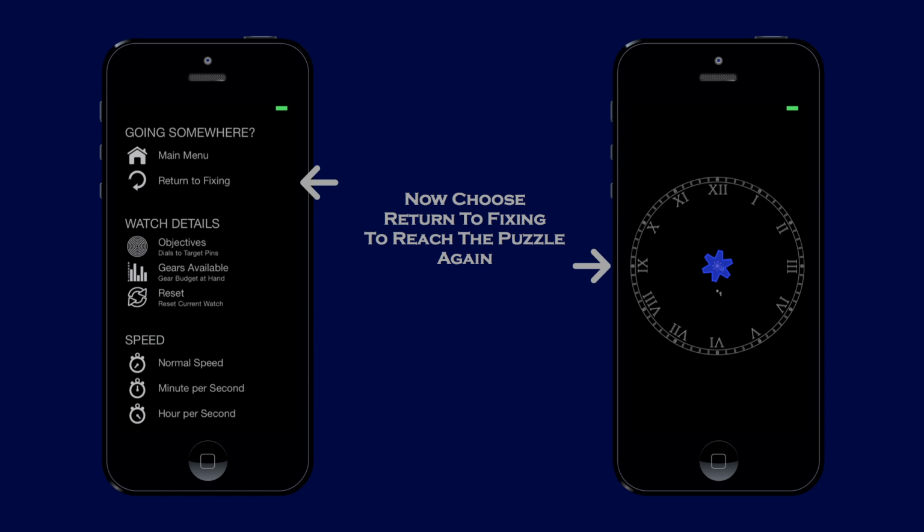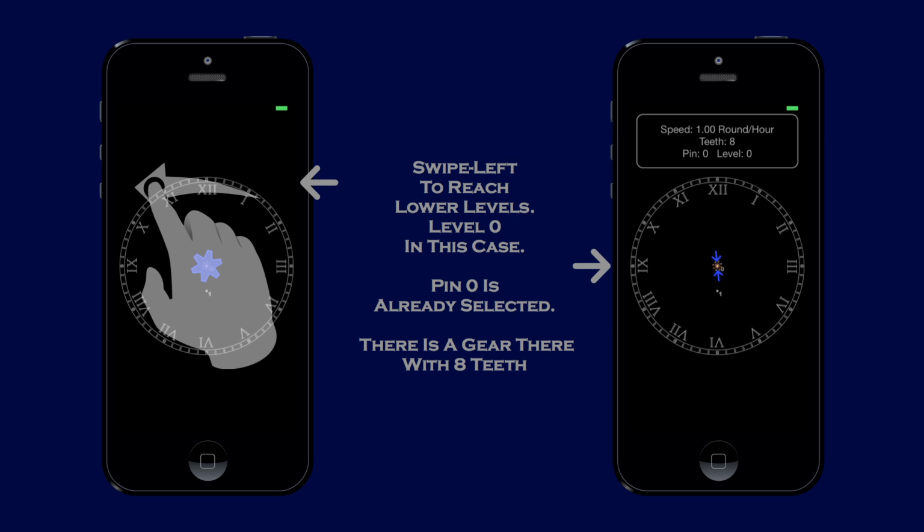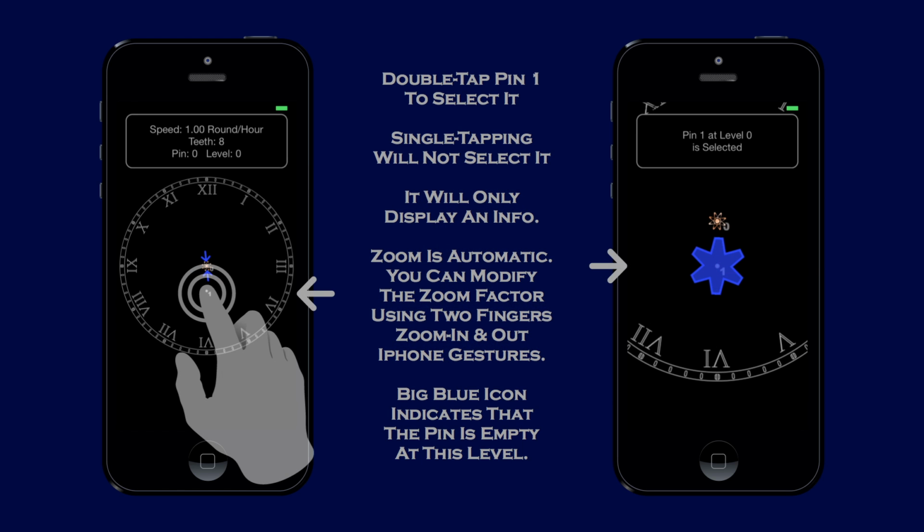Now choose Return to Fixing to reach the puzzle again. Swipe left to reach lower levels, level 0 in this case. Pin 0 is already selected. There is a gear there with 8 teeth. Double tap pin 1 to select it. Single tapping will not select it. It will only display an info about it.